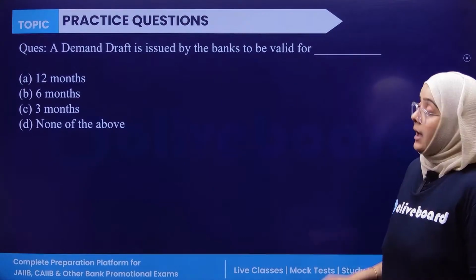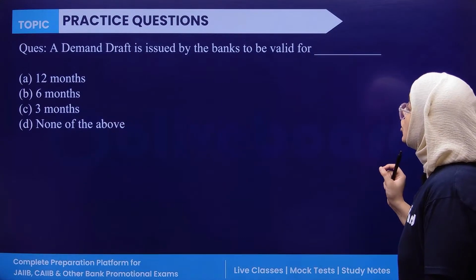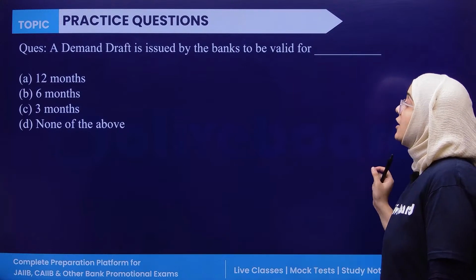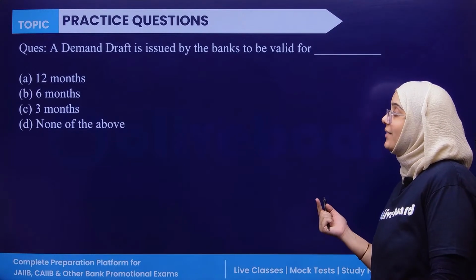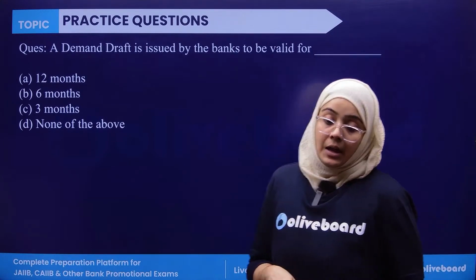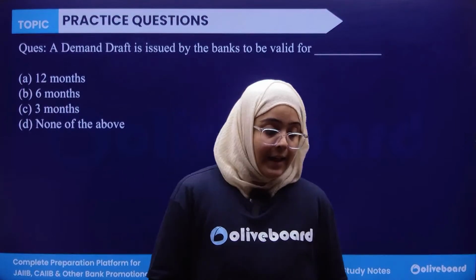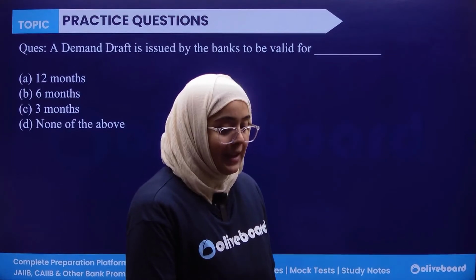First of all, the demand draft is issued by the banks to be valid for how many months? 12, 6, 3, or none of the above. Demand draft is valid for how many months?